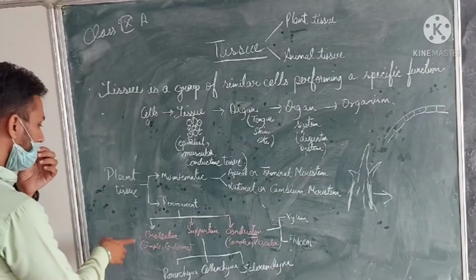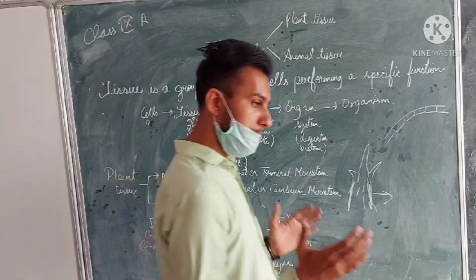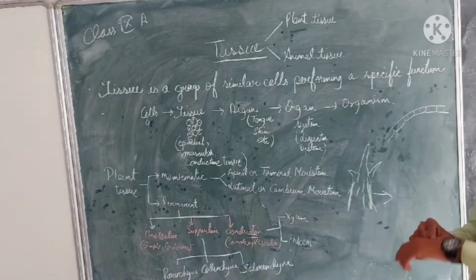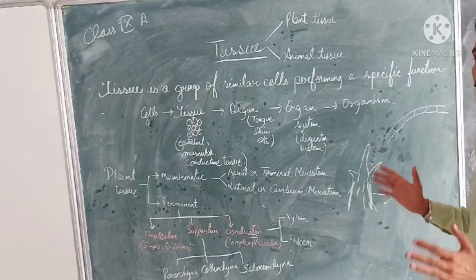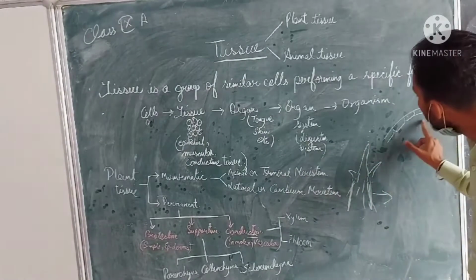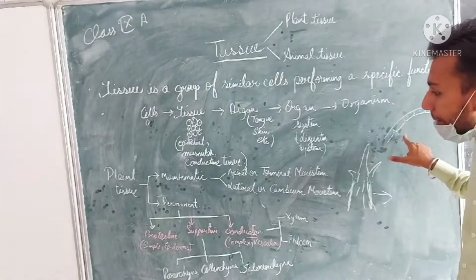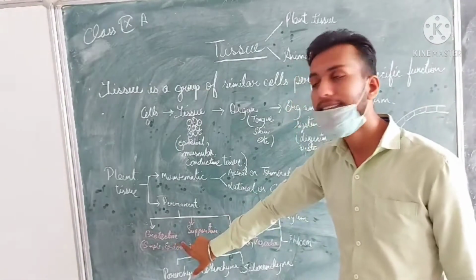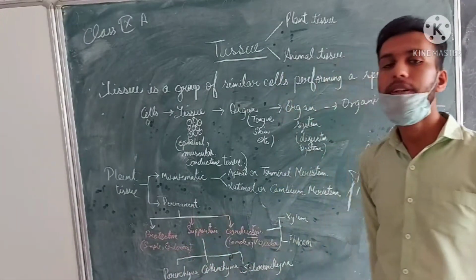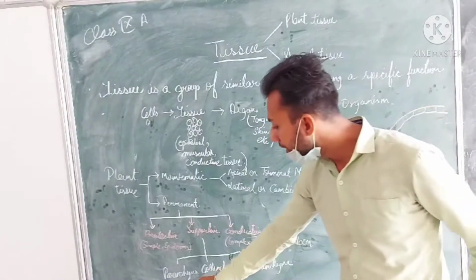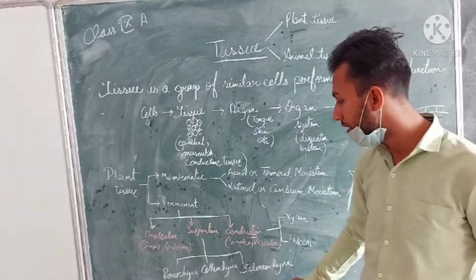Now, coming to the protective function. Protective function means the outermost layer which protects the plant. We all know that just as our skin protects our body, the plant also has bark, leaves and so on. The outermost layer in each case is the epidermis. We all know it clearly. So the epidermis is the best example of simple permanent tissue. Now coming to the supportive one. The supportive tissue is categorized into parenchyma, collenchyma and sclerenchyma.